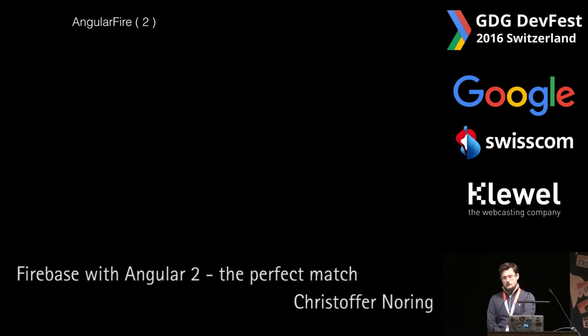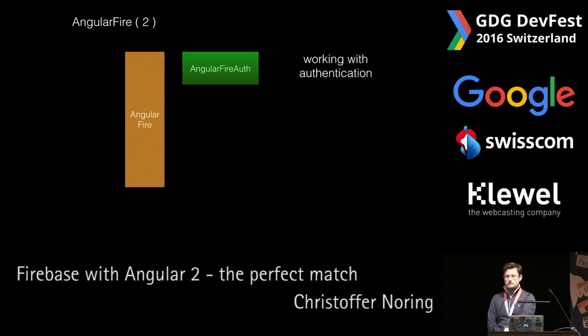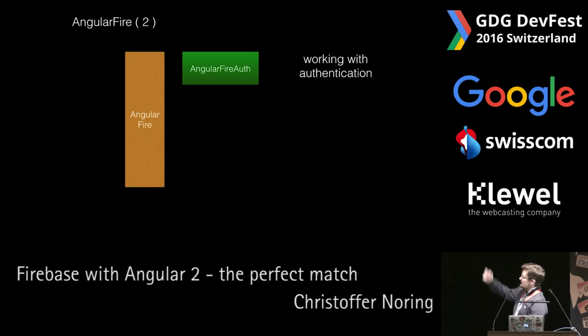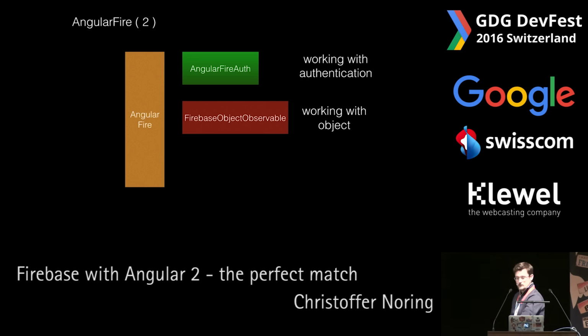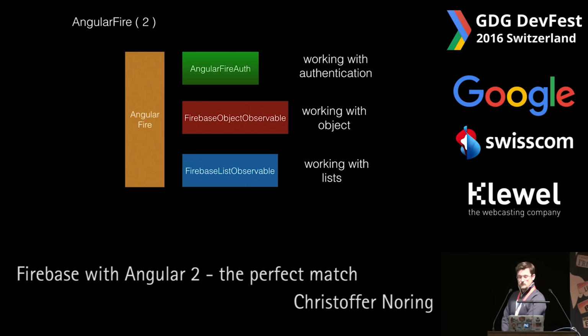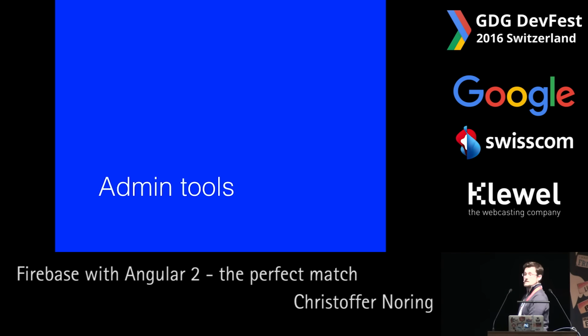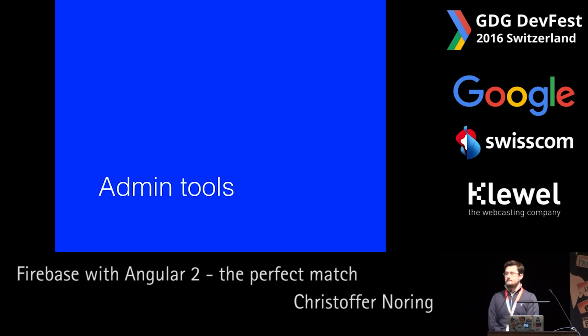Looking at Angular 2, we got pretty much the same thing, but it, of course, changes name. So for Angular 2, we got the Angular authentication class, we got the Firebase object observable that deals with objects, and we got the Firebase list observable that works with lists. If you have any questions while I'm talking, please ask them.